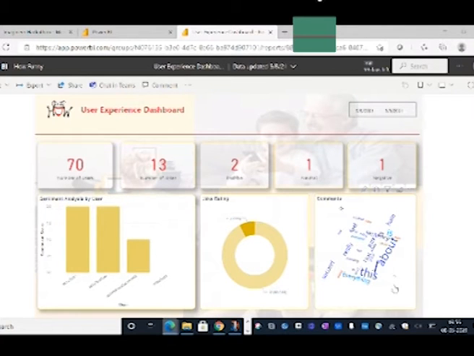So here we have the user experience dashboard for the solution, which gives an analytical platform of the data that we have received from the different users' interaction with the solution. So here we have a date with which we are making the analysis, and it is per user and jokes and what kind of sentiment they have, and per user also. And also we have the ratings for the jokes as well, and also analysis of the comments as well. Thank you.